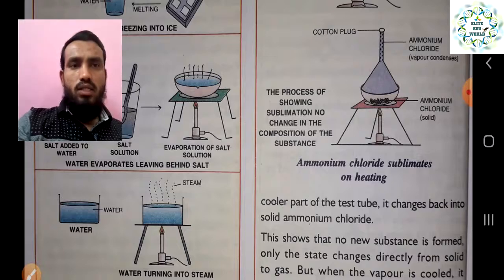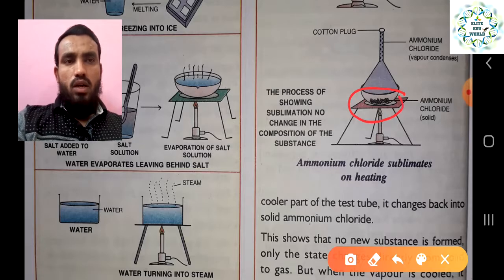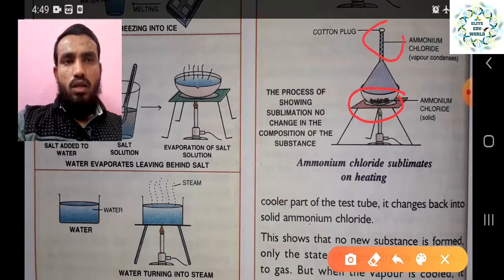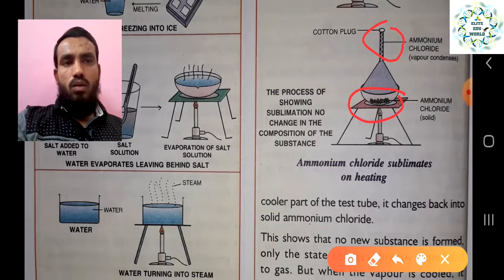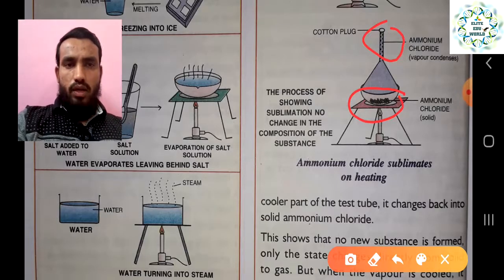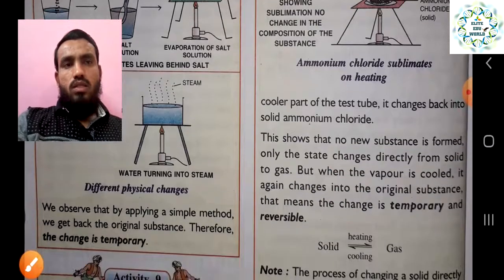next slide, or next example, also showing the same. Ammonium chloride, before, is in a solid form. Once you give heat, it will convert into the gaseous form, and here on the top surface, which is closed by the cotton plug, the vapor will again get converted into solid ammonium chloride. So the cooler part of the test tube changes it back into the solid ammonium chloride, and it is called sublimate,